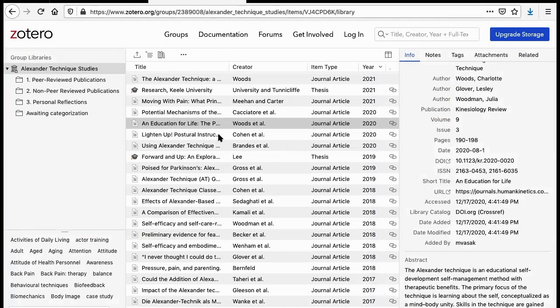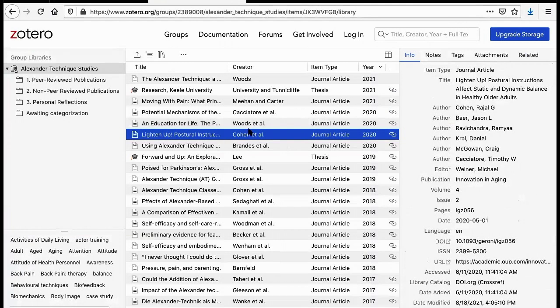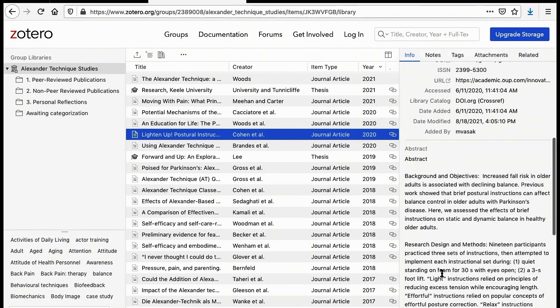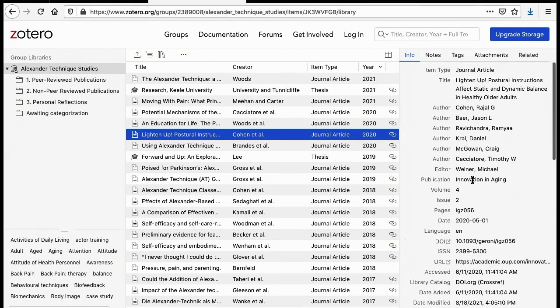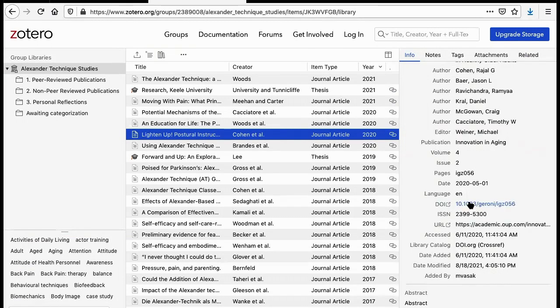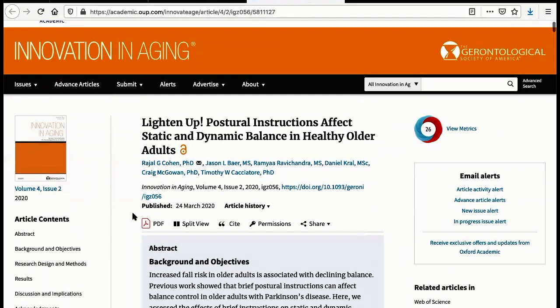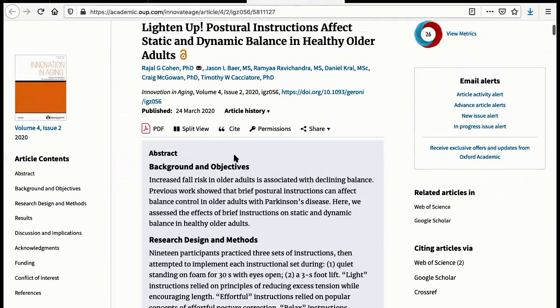If we take a look here, click on the next one. Here is a publication by Cohen et al., friends over at Alexander Technique Science. We of course have an abstract at the bottom for this paper published in 2020. The authors, the title, this source happens to have a DOI and a URL. Let's click on this one. So this one takes us to a different journal, Innovations in Aging. And we scroll down here, it happens to be that this article is an open access article, so you could click on the PDF and download that for free.